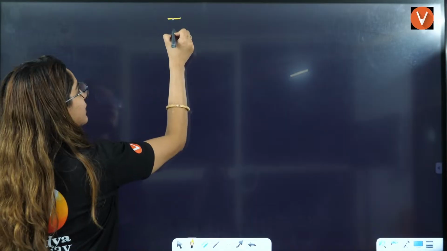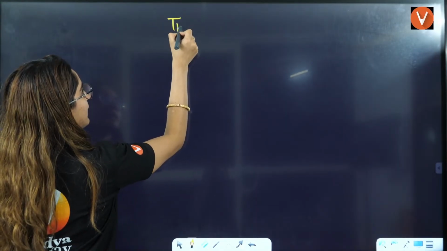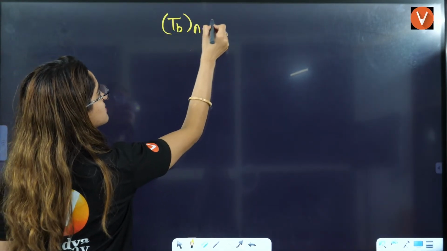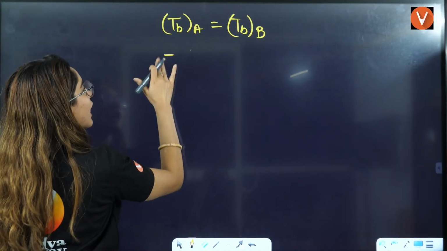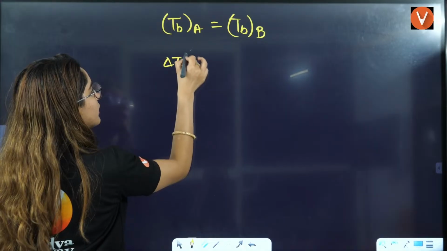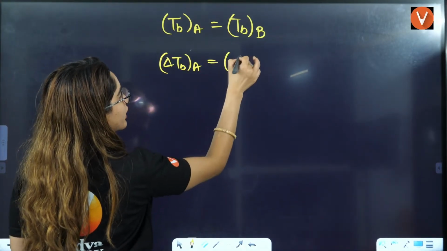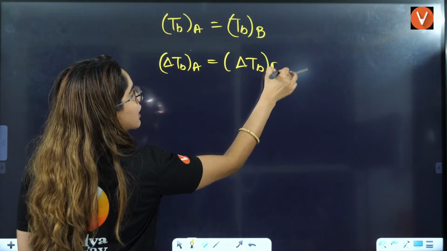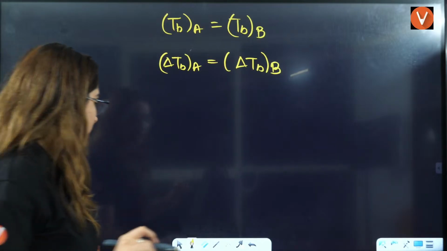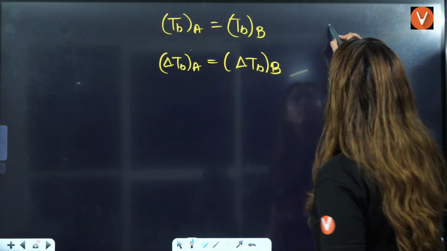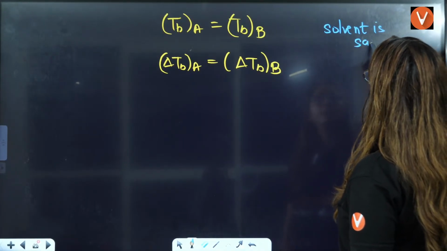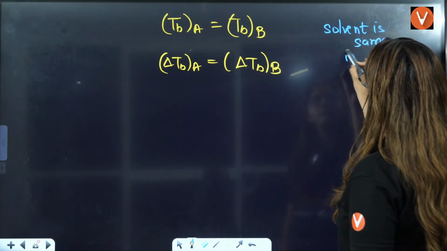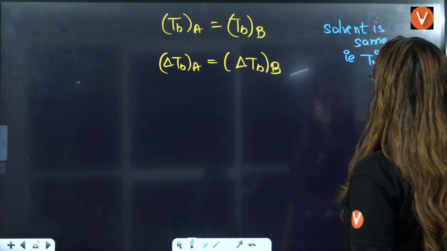See, one thing you should know, that if TB of A is equal to TB of B, then delta TB of A is also equal to delta TB of B. Can you tell me the reason behind that? Because we know that the solvent is same. Solvent is same, it means TB naught is same.